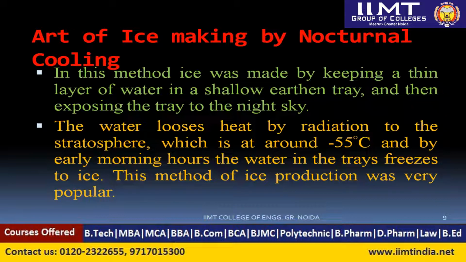As the water loses heat, its temperature decreases. At a certain point it might freeze or reach a very low temperature. So with this method the water in the earthen tray can be frozen, and this method was very popular in the olden days.